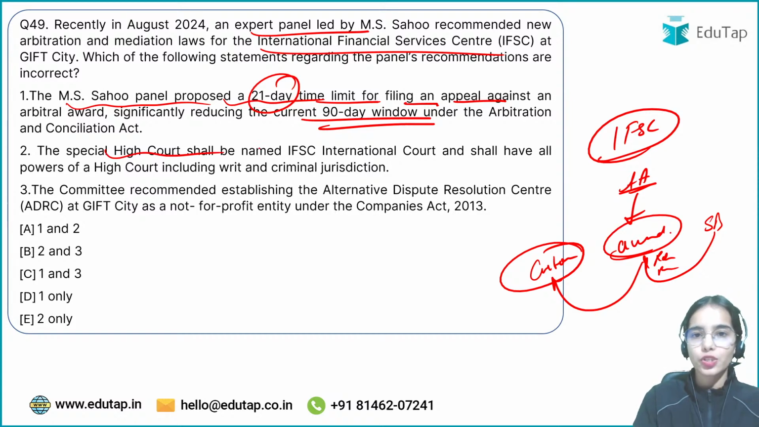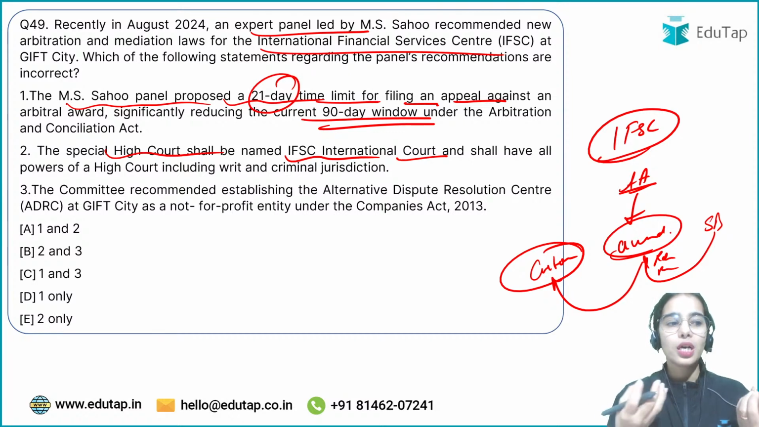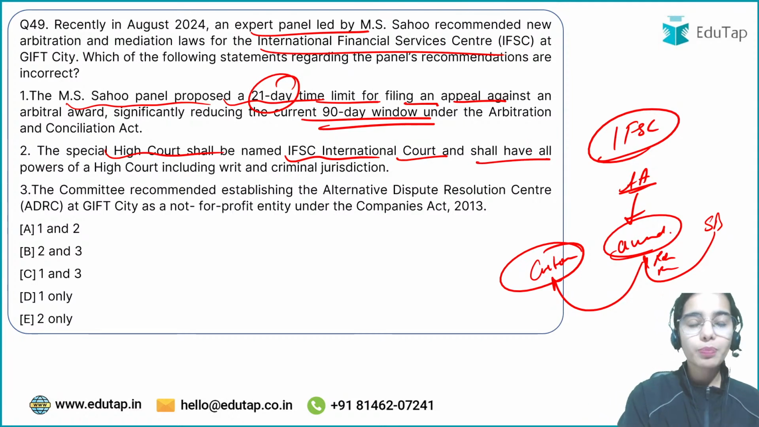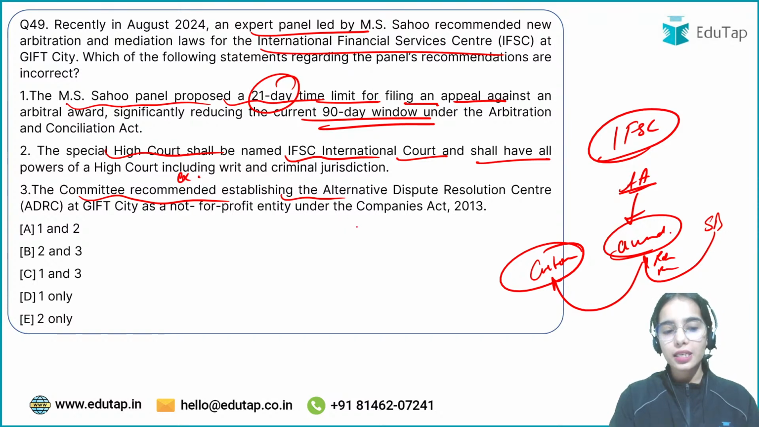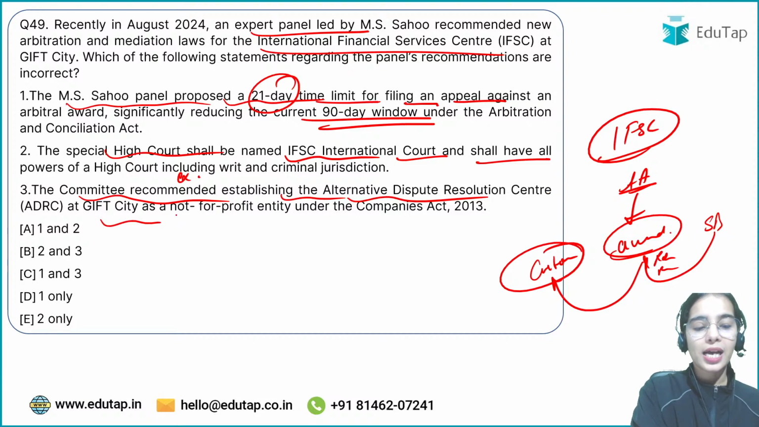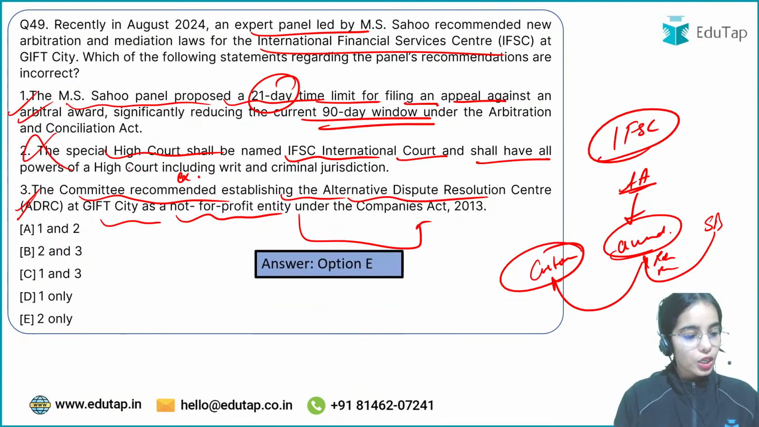A special high court has to be created, and shall be named the IFSC International Court, for handling the disputes between the companies, or for handling the disputes in the IFSC, and shall have all the powers of the High Court excluding the criminal jurisdiction and writ. The MS Sahu committee has recommended establishing the Alternative Dispute Resolution Center at GIFT City as a not-for-profit entity under the Companies Act, correct. So 1 and 3 are correct, the second one was wrong. Okay, so here the answer is E only, that the second one was incorrect.